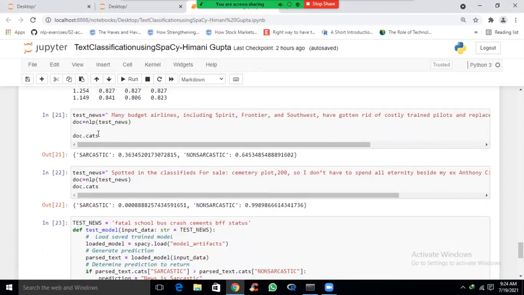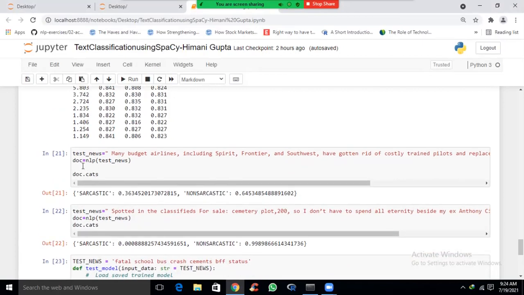Now what we will do, we will call this doc.cats. This cats is again called over here. With this, the test news will be evaluated for sarcasm, that is whether it is sarcastic or non-sarcastic. Now we can see here this news comes out to be non-sarcastic, as non-sarcastic has higher score.